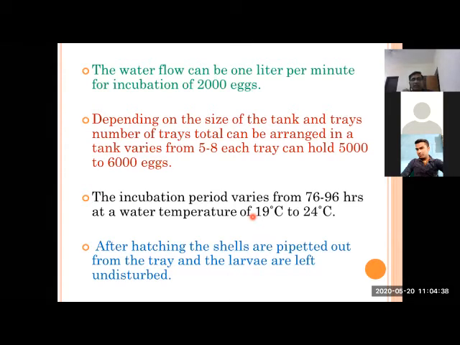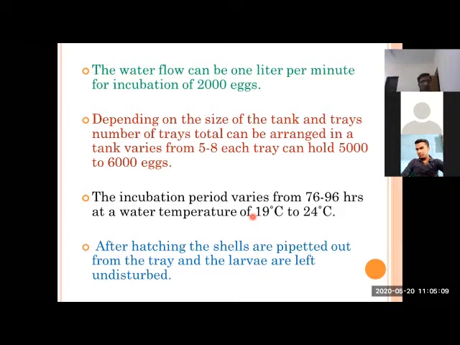In case of major carp, the incubation period is normally such that they hatch out within 24 hours. It never takes more than 24 hours. In case of Mahseer, it is almost 76 to 96 hours. It takes more than 3 days in case of Mahseer. And in one lecture, I discussed that salmon takes about 2 months. All cold water fishes take longer time for hatching.